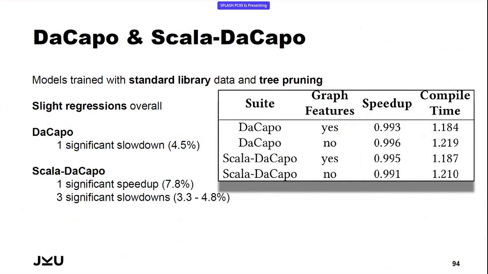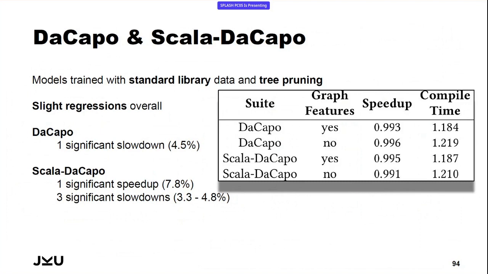And last but not least, we also evaluated our models on DaCapo and ScalaDaCapo, which is completely new data, very different from those micro benchmarks. But still, we wanted to test how a model trained on just micro benchmark data will perform when trying to generalize on totally different data. The results are mediocre, I'd say.